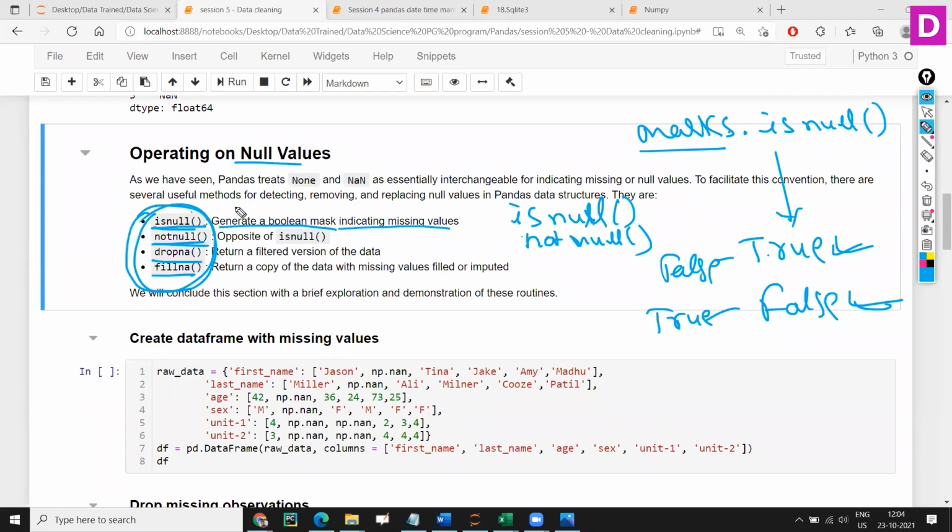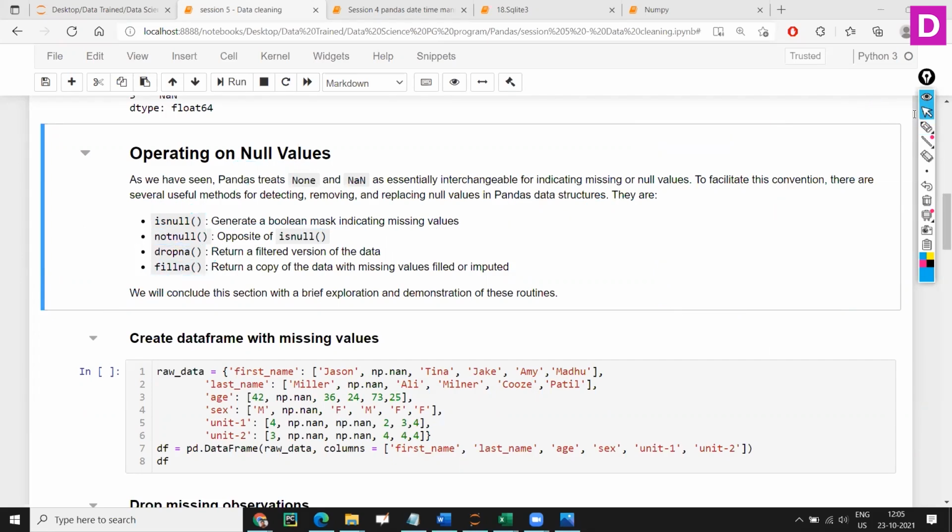First, I'm going to check it. Either you can check through is null or not null. You want to drop it, you can drop it. You want to fill with some other data, you can use fill in. So nothing else we can do other than these four functions, right? Okay, so we'll see one by one.